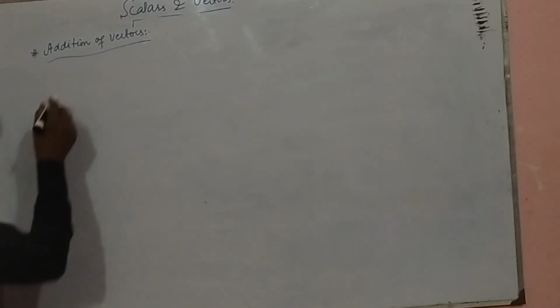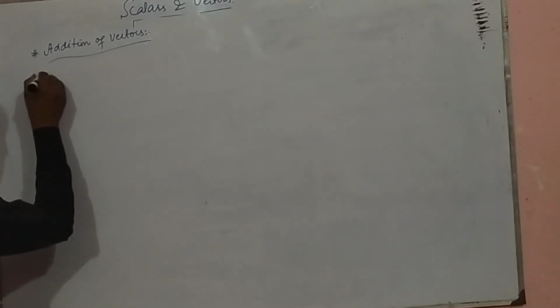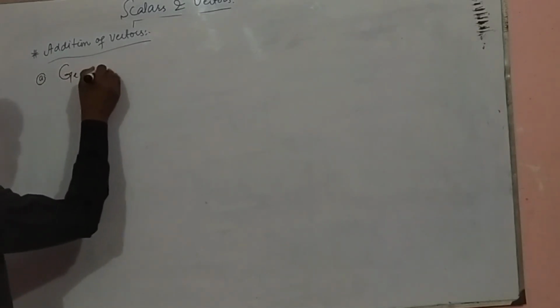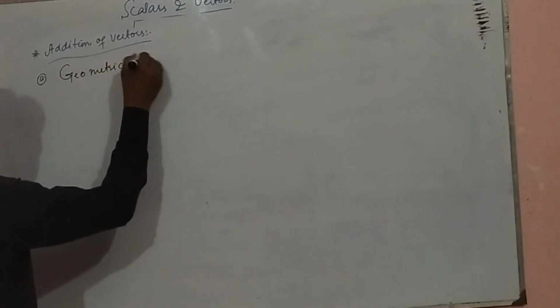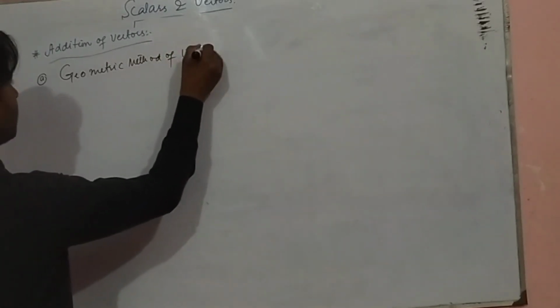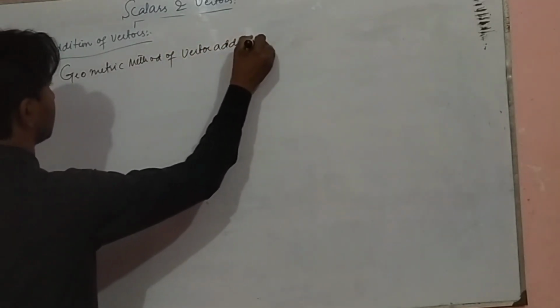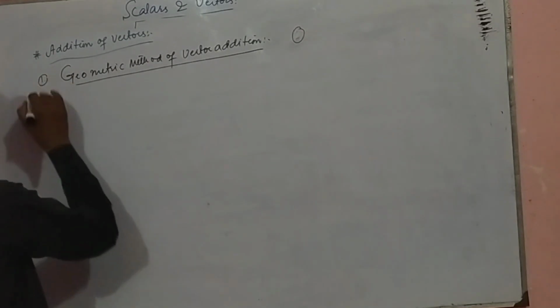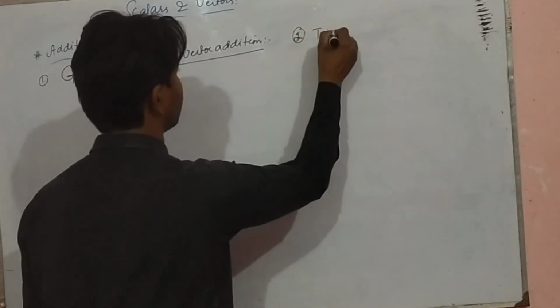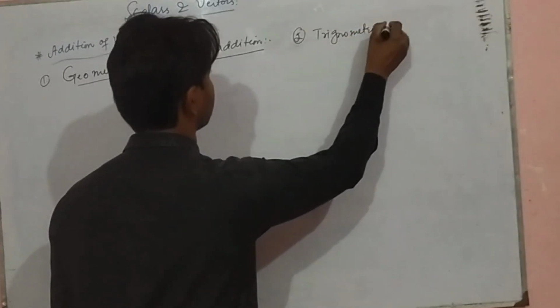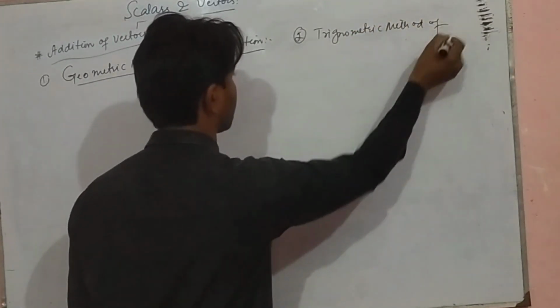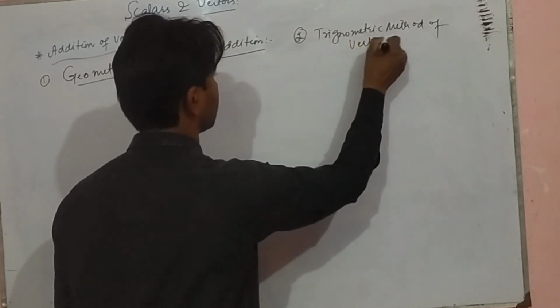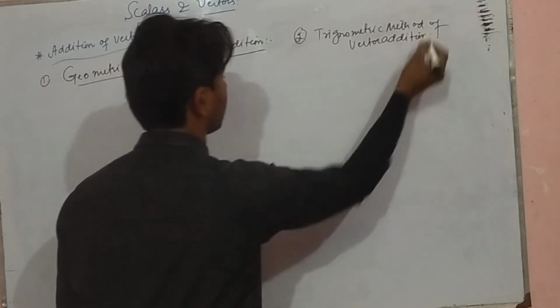One is the geometric method of vector addition, and the other one is the trigonometric method of vector addition. Let's say this is 1 and this is 2.